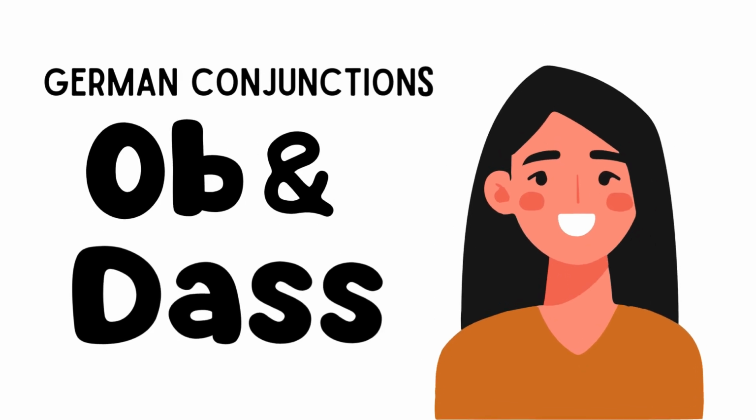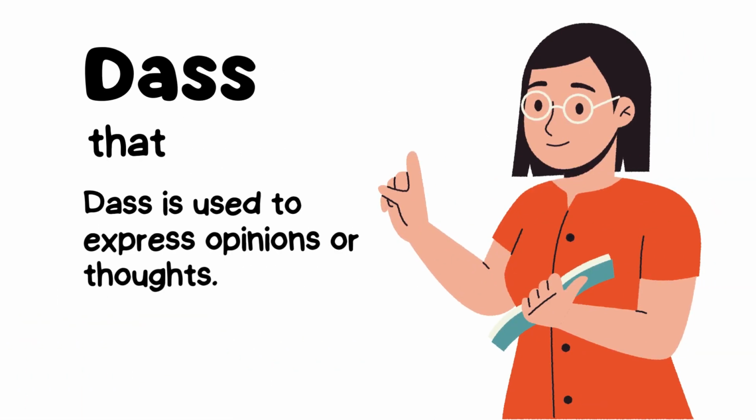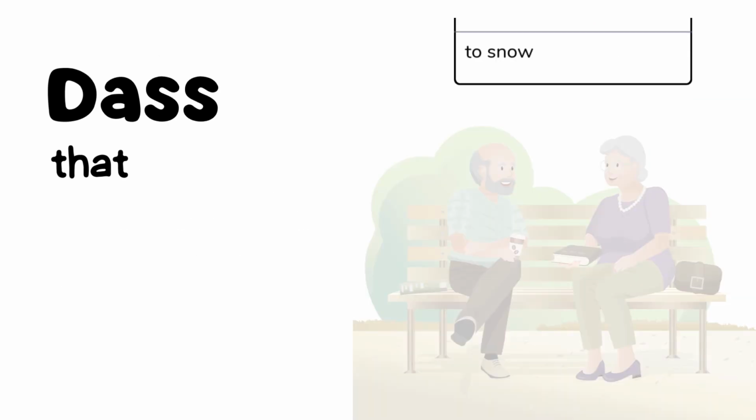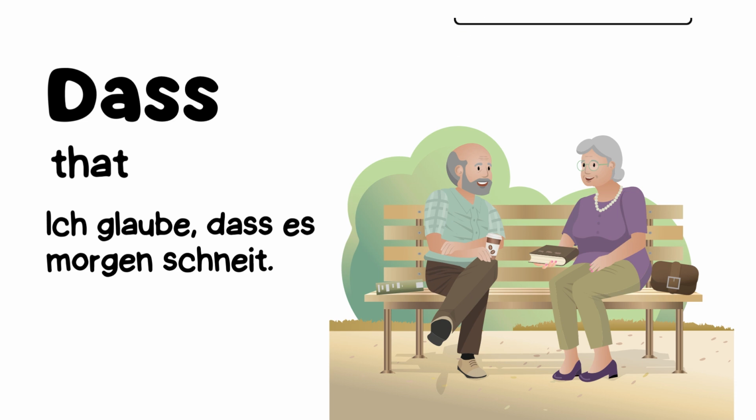In this lesson, we learn about German conjunctions dass and ob. The conjunction dass means that in English and is used to express opinions or thoughts. Zum Beispiel, ich glaube, dass es morgen schneit. I believe that it'll snow tomorrow.